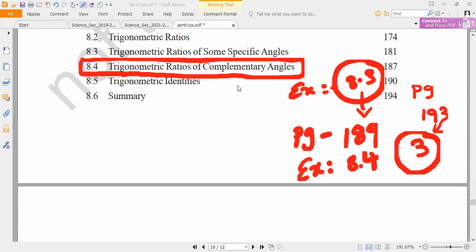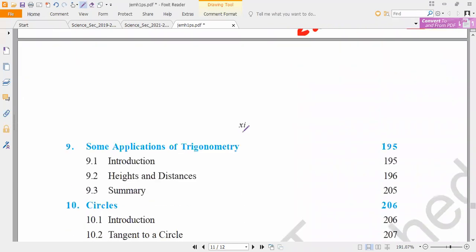Half total, how many marks? Total 50 marks: 10 marks internal and 40 marks exam. Okay, Akhil? Next.